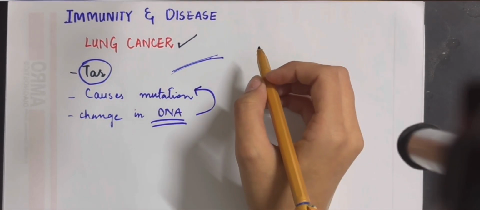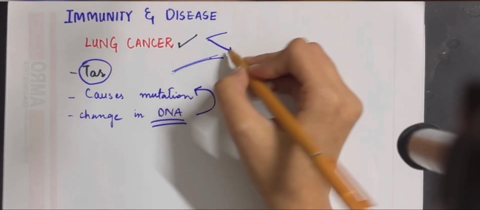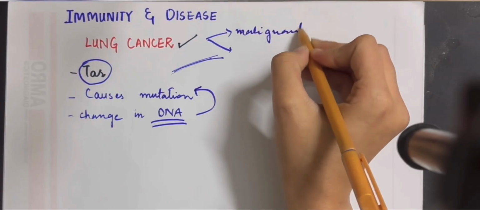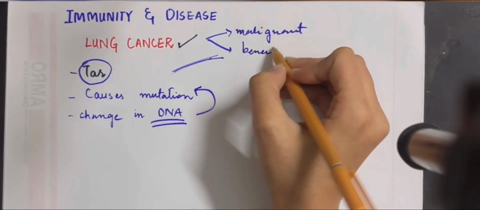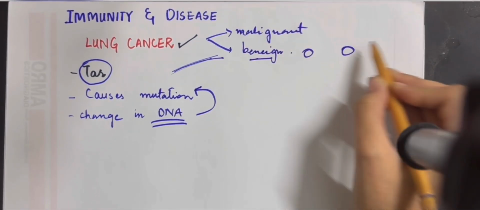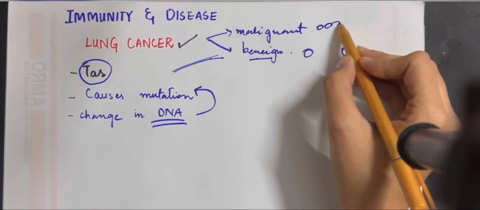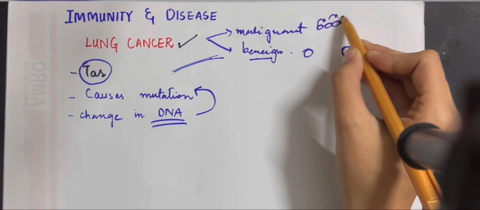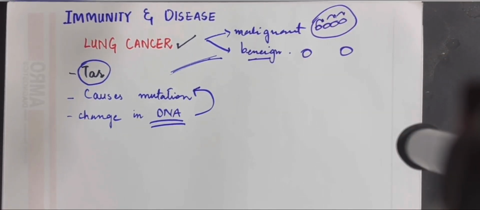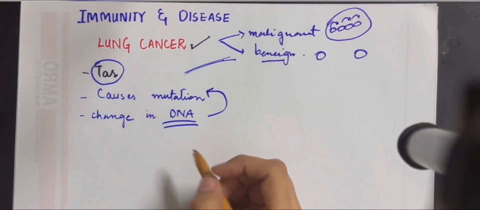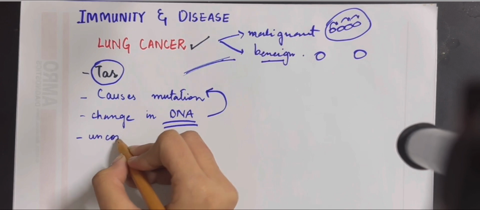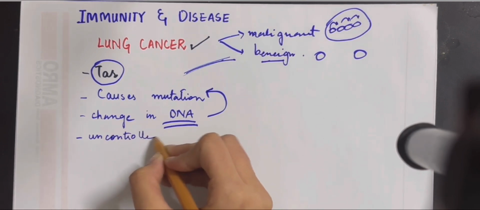Other than that, cancer can be benign or it can be malignant. When you talk about cancer, there are two types: it is either malignant or benign. Benign is a type of cancer which does not spread from one cell to another, whereas malignant is a kind of cancer that spreads around all the cells placed in an organ or in a certain area. So lung cancer is basically the uncontrolled division of the cell.